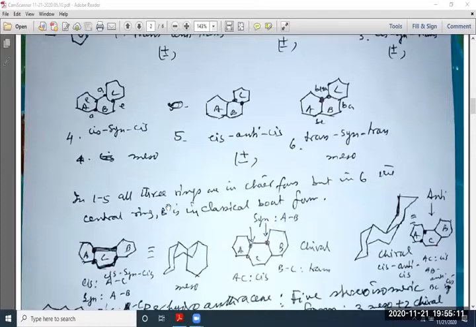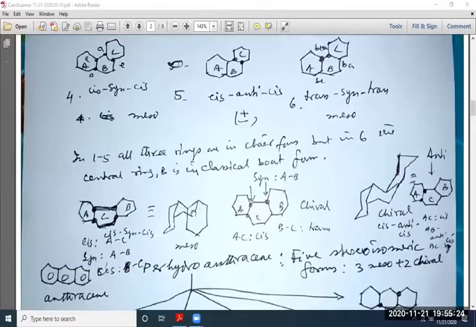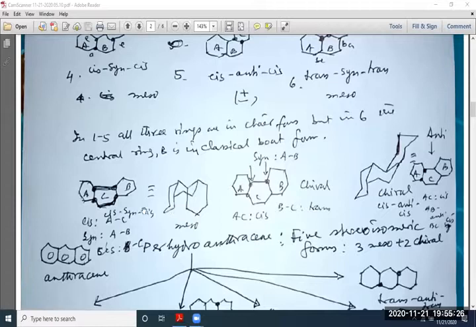So in 1 to 5, all three rings are in chair form, but in 6, the central ring, that is B, is in classical boat form. So some of the conformations I have written, you can try all these. So we have 10 in total together. So this form you can write in this way. This is a meso compound, cis syn cis. This is another.